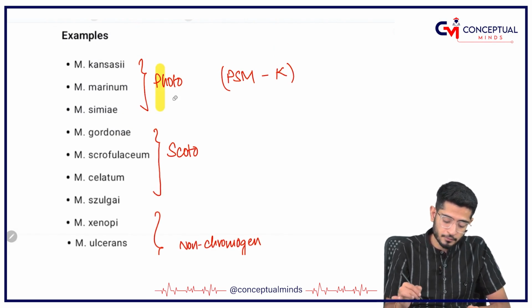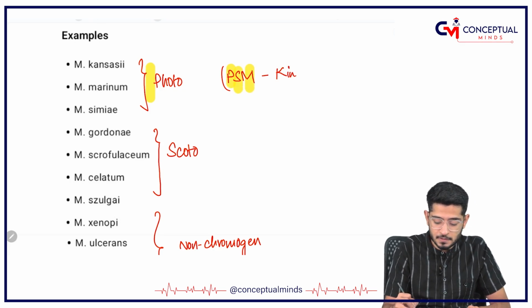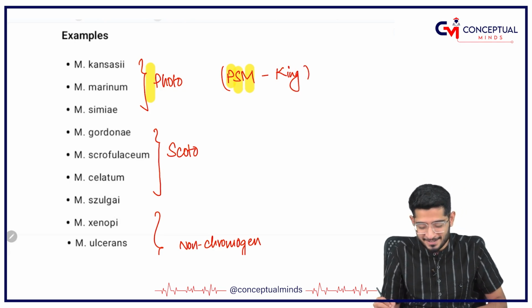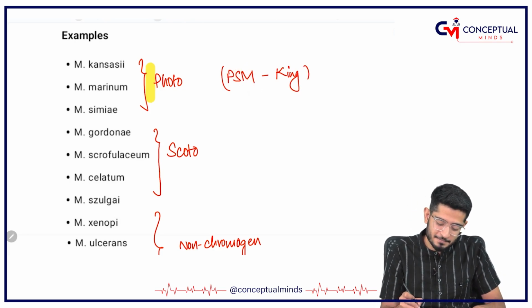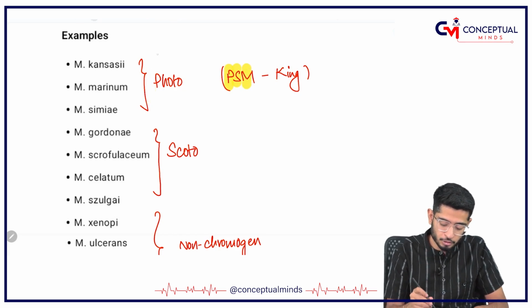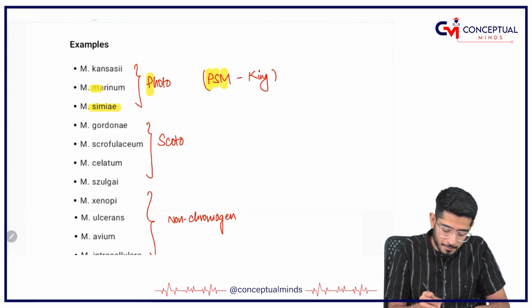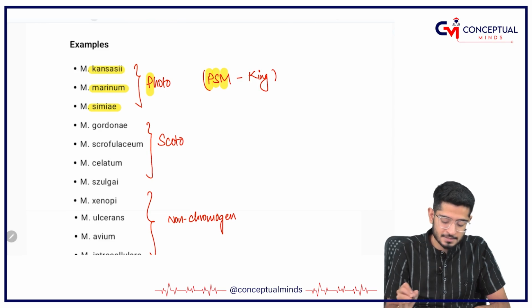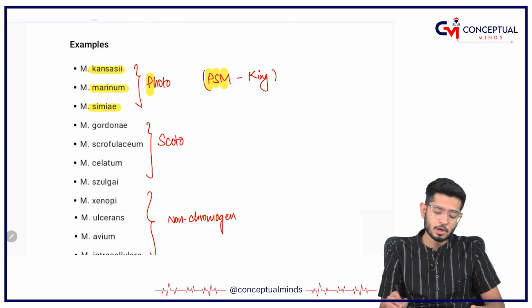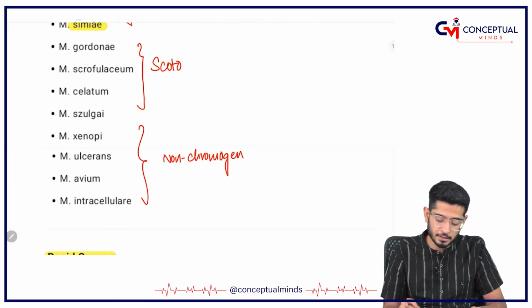Photochromogen. So, P for photochromogen, we have the mnemonic PSM king. So, who is the PSM king? Yes, who is teaching the PSM to you? Comment down. So, PSM king. P for photochromogen. S for simiae. M for marinum. K for kansasii. These are photochromogen. So, obviously because they are king, king will obviously sit in the light position, in the light.